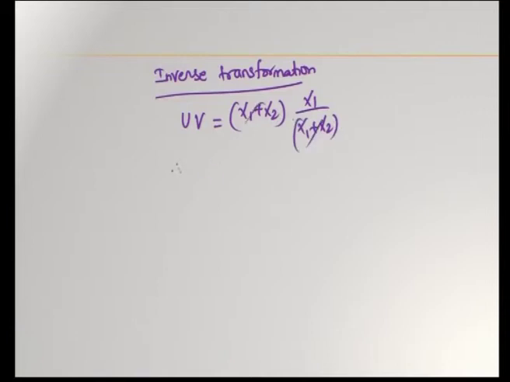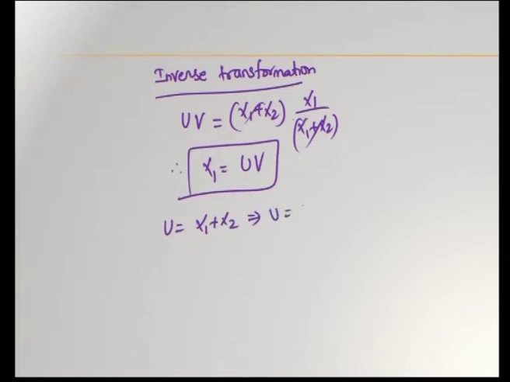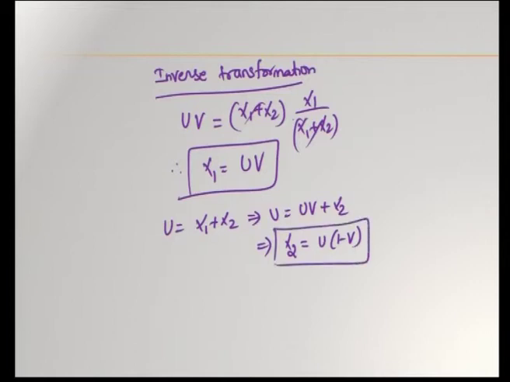So, cancelling, writing it in the reverse format, x1 is equal to uv, and u is equal to x1 plus x2. Substitute u is equal to uv plus x2, which implies x2 is equal to u into 1 minus v. This is the inverse transformation.